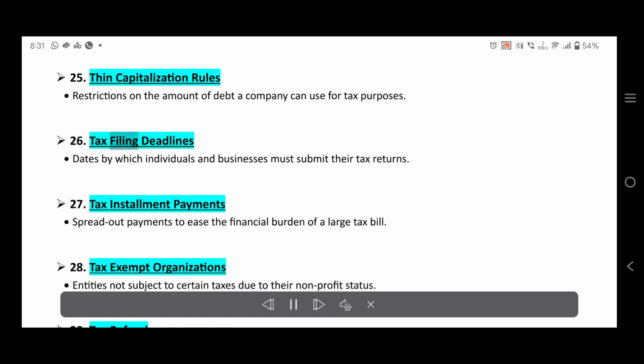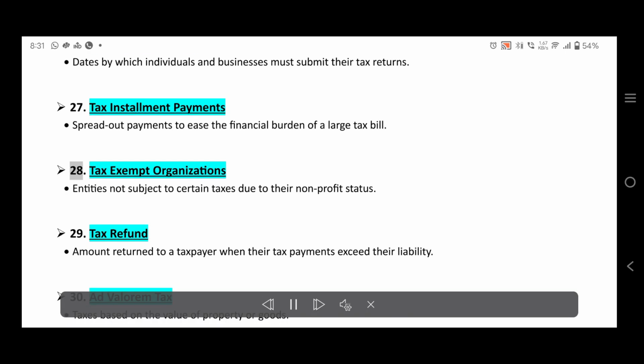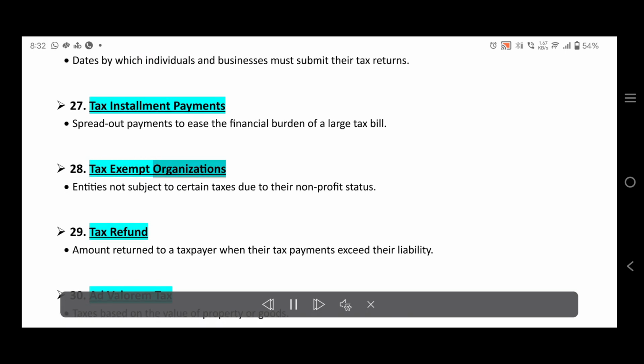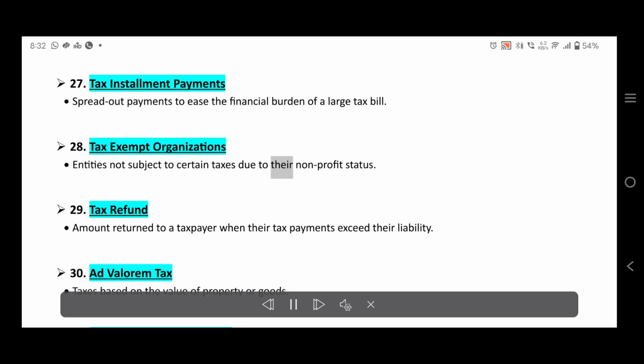26. Tax filing deadlines. Dates by which individuals and businesses must submit their tax returns. 27. Tax installment payments. Spread out payments to ease the financial burden of a large tax bill. 28. Tax-exempt organizations. Entities not subject to certain taxes due to their non-profit status.